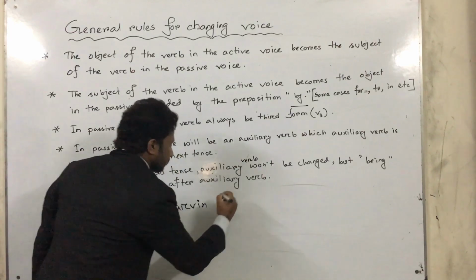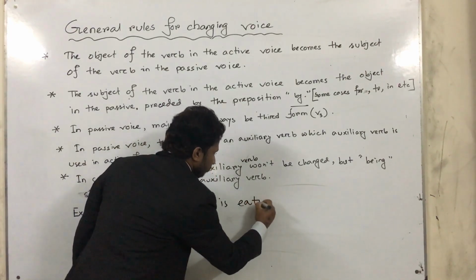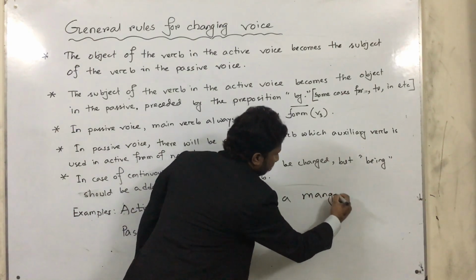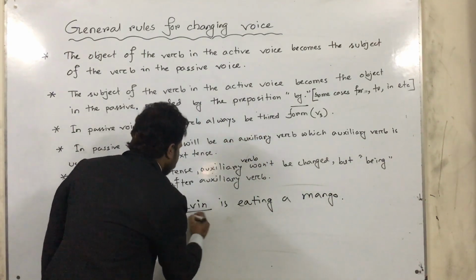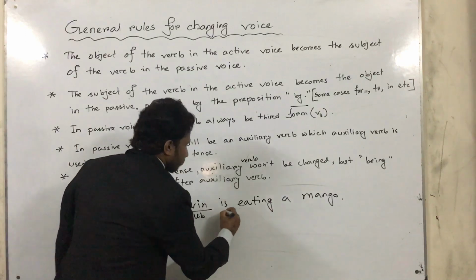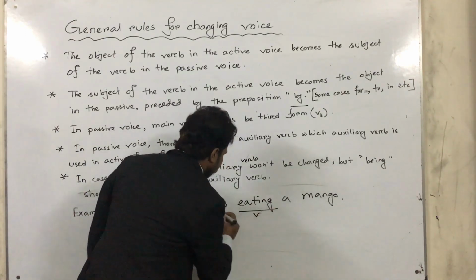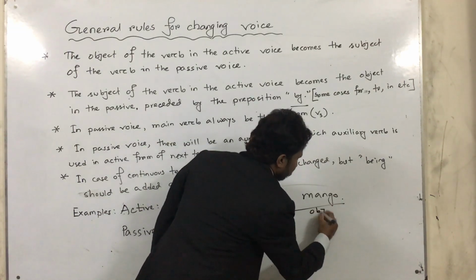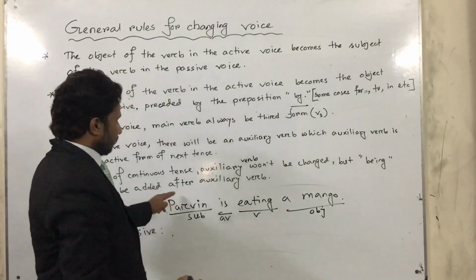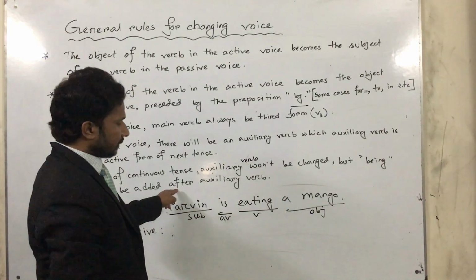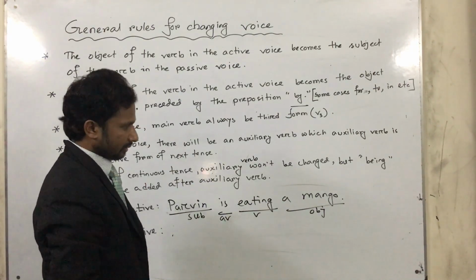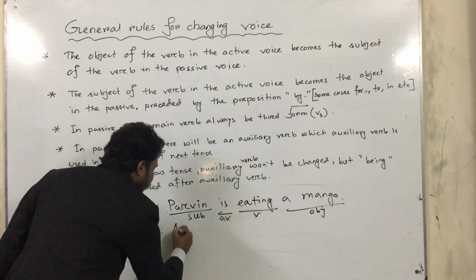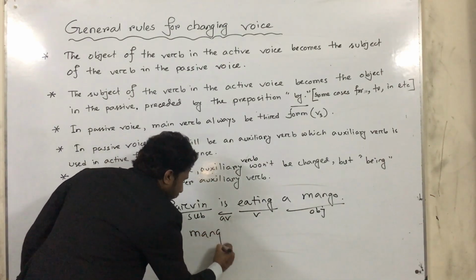Parveen is eating a mango. Here, this is the subject, this is the main verb, this is the auxiliary verb, and this is the object. And the sentence is in present continuous tense. Clear? Now, the object: we write here a mango.